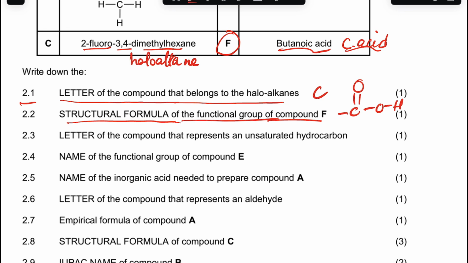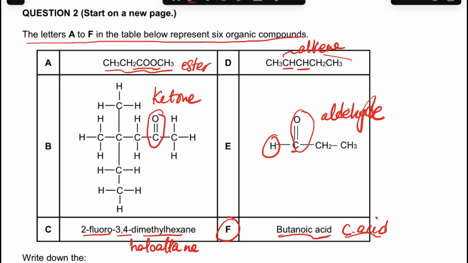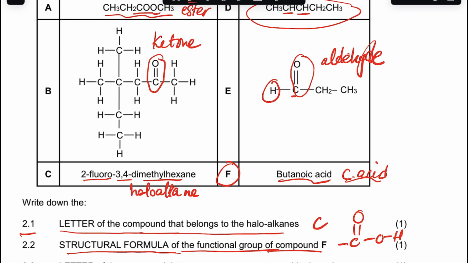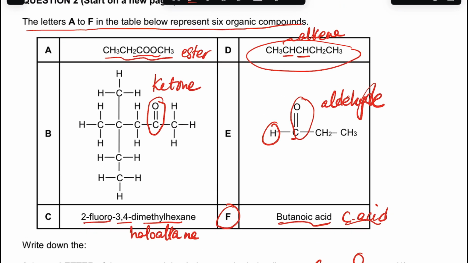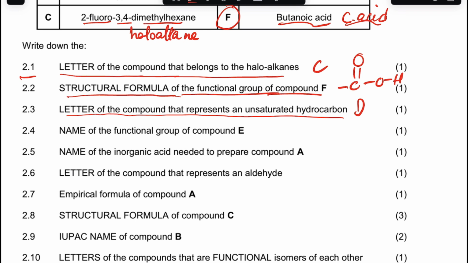That's the structural formula for the functional group. Letter of a compound that represents an unsaturated one, a multiple bond, it's going to be the alkene only. Don't confuse and say this and this are unsaturated. So the letter there is D, right?